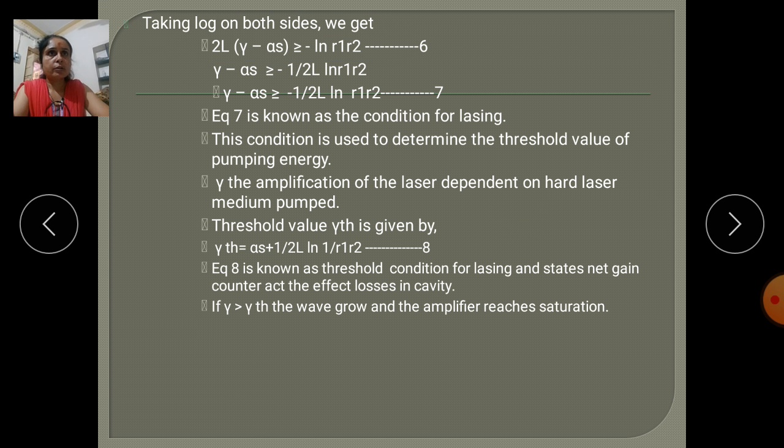That value of gamma is called the threshold value, gamma th.